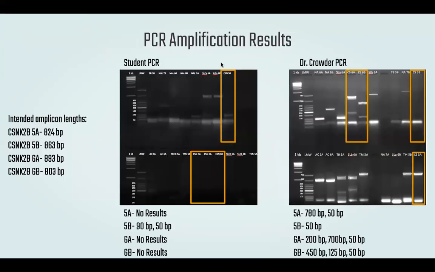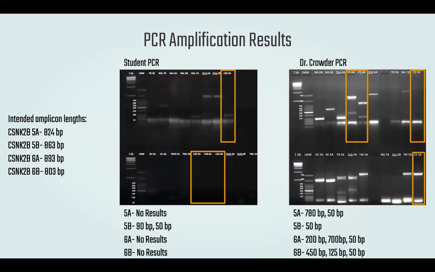In the left image, the lanes for guides 5A, 6A, and 6B were all blank, so there are no results. 5B has bands, but they are much shorter than the intended amplicons. In the right image, 5B and 6B are not successful because the bands present are too short. The two larger bands for 6A on the top left add to be the correct amplicon length, but a successful result should have a single band, not two.